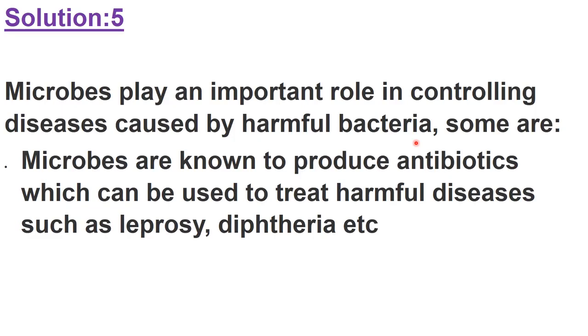Some examples are given here, like microbes are known to produce antibiotics. You know that fungus is responsible for production of antibiotics. So we can say microbes are known to produce antibiotics, which can be used to treat harmful diseases.